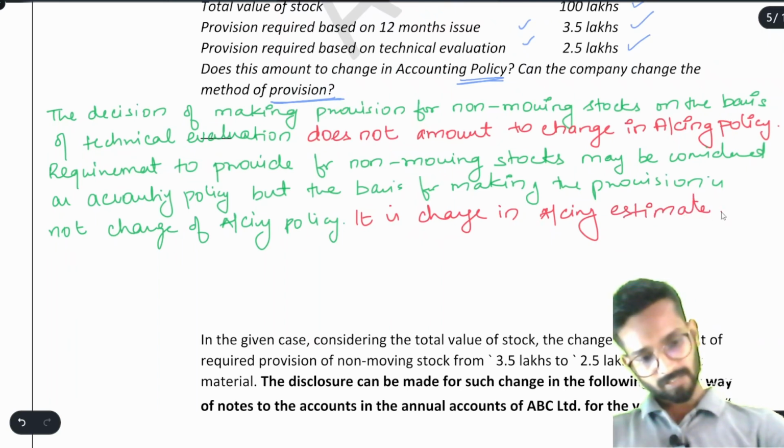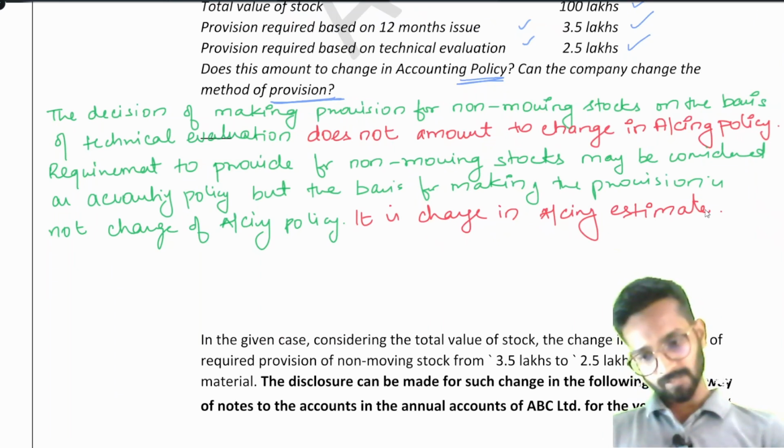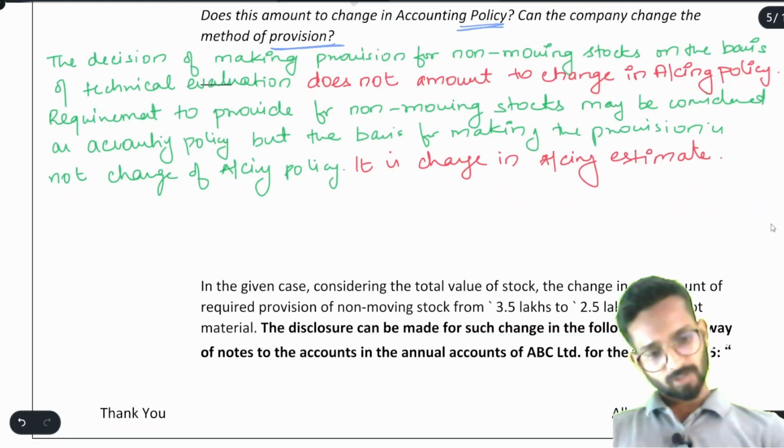Understand this, it is the change in accounting estimate. Okay, so you can say here that further the accounting estimate can be made or changed.